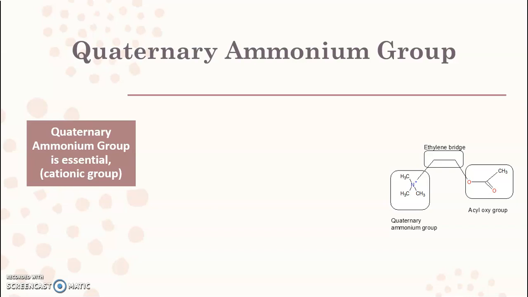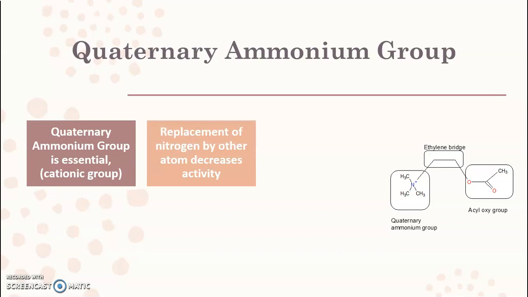First thing, the quaternary ammonium group is essential to show a cholinergic action, because due to its cationic nature, that is, the nitrogen having a positive charge, which is known as the cationic group, this cationic group will bind to the anionic site that is present in the receptor, and for that purpose the quaternary ammonium group is essential in order to show a cholinergic action.